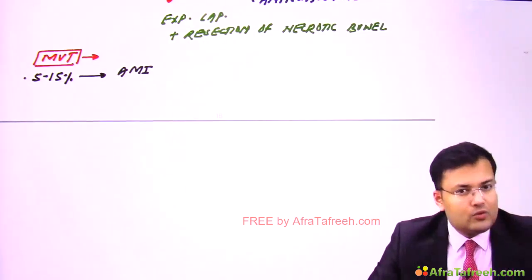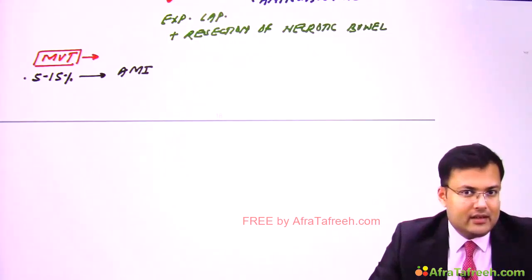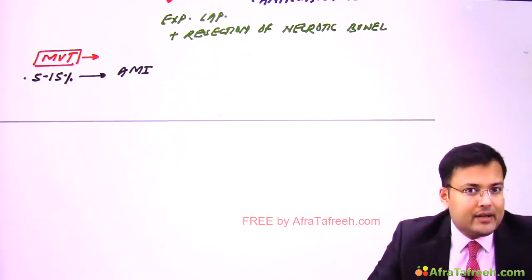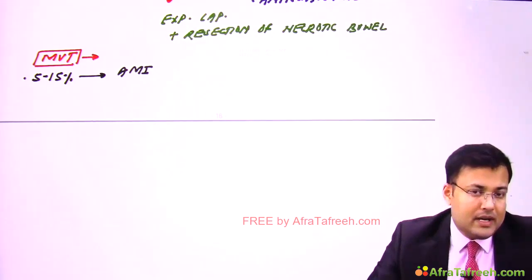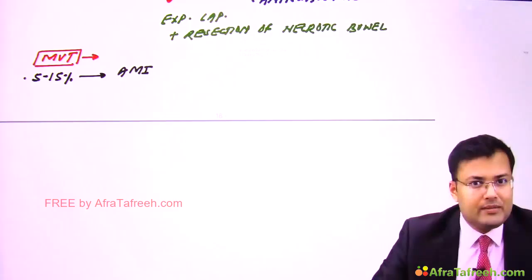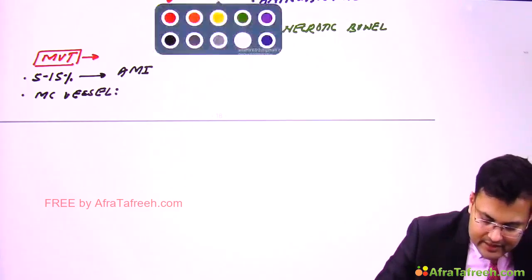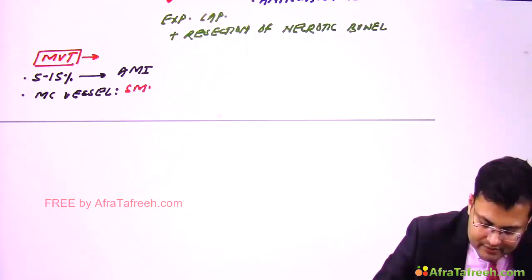What is the most commonly involved vessel? It is superior mesenteric vein or inferior mesenteric vein. Generally the inferior mesenteric vein is spared, and the most commonly involved vessel is the superior mesenteric vein.